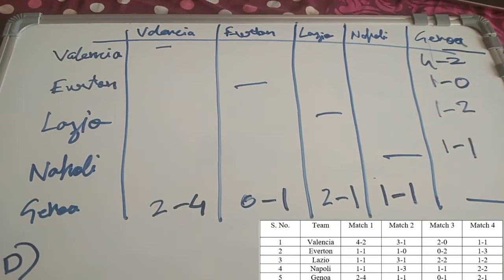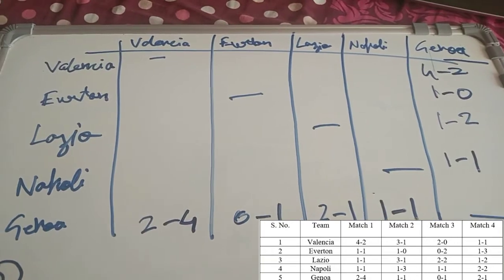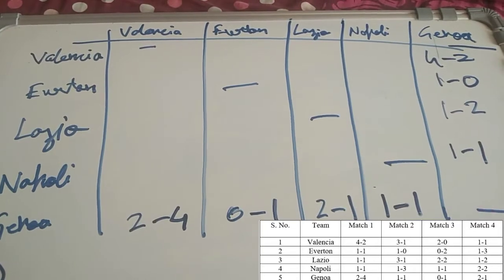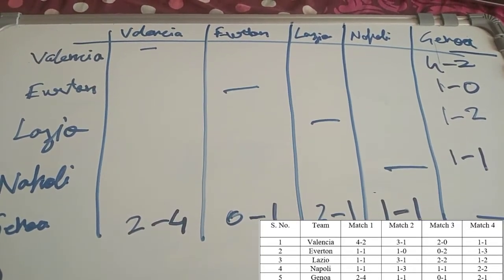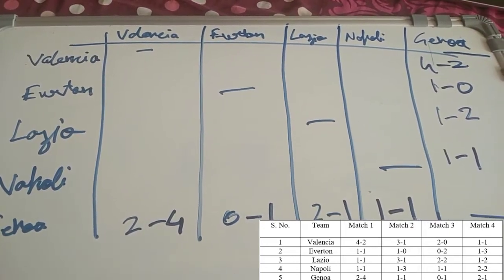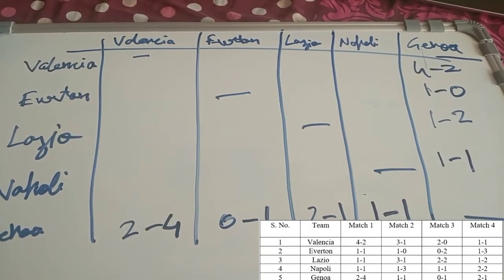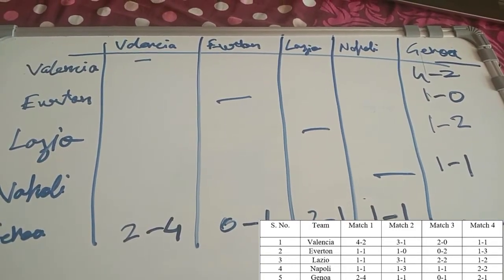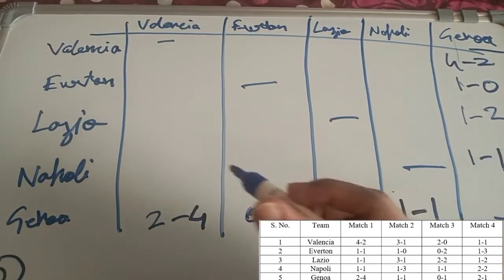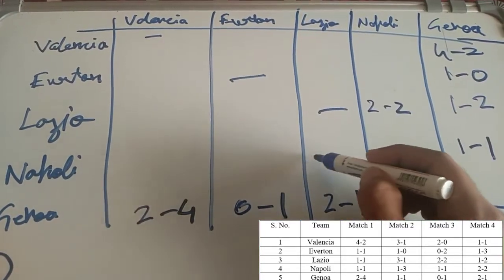The only match which Napoli lost was with... okay, so I have to fill out for Napoli. If I look at the 1-1 scoreline, there is a 1-1 scoreline with Genoa, and there is again one more 1-1 scoreline. If I look at the 2-2 scoreline of Napoli, there has to be one more 2-2 scoreline, and that is with Lazio. So Lazio and Napoli's match was drawn, 2-2.